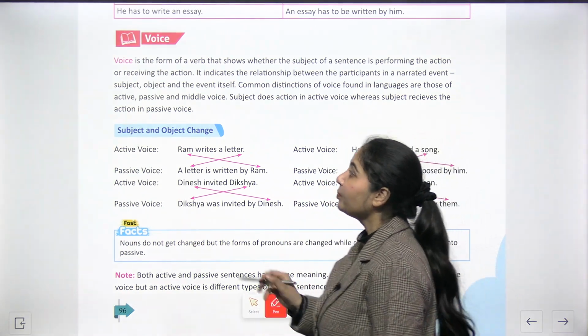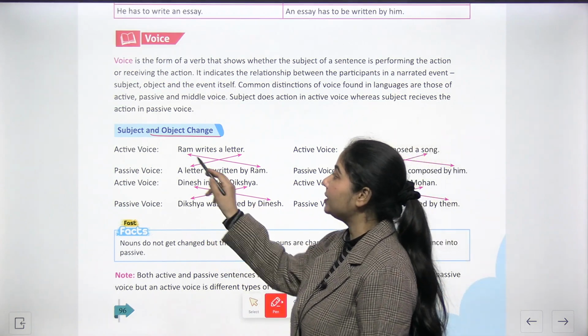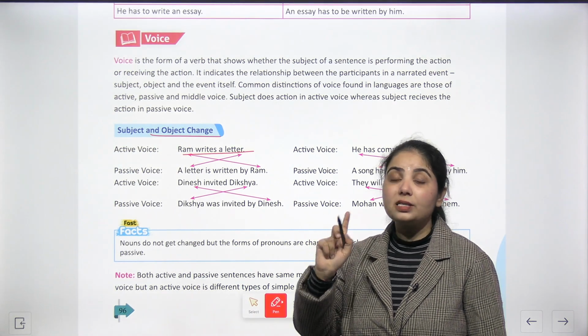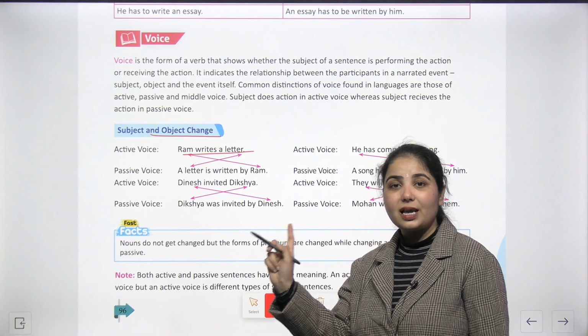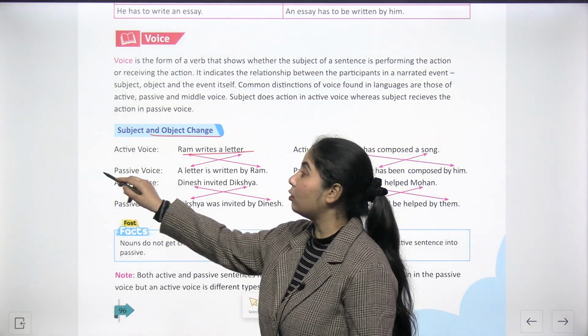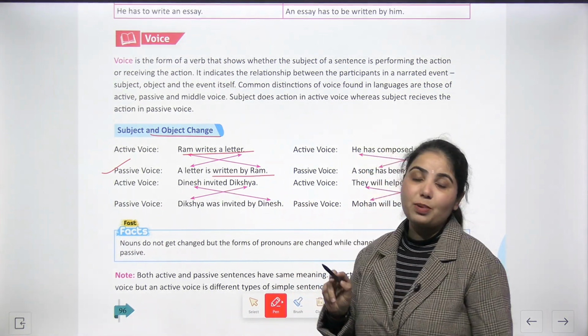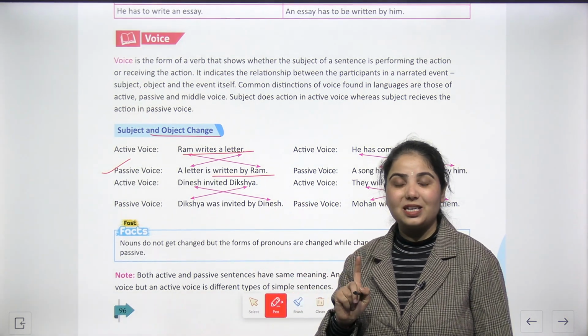For example, we have subject and object change. So in active voice, Ram writes a letter. It is in active voice because in this sentence the subject is doing the action. Ram is writing the letter. But if we talk about the passive voice, what will it be? A letter is written by Ram. So work is being done to the subject in the given sentence.